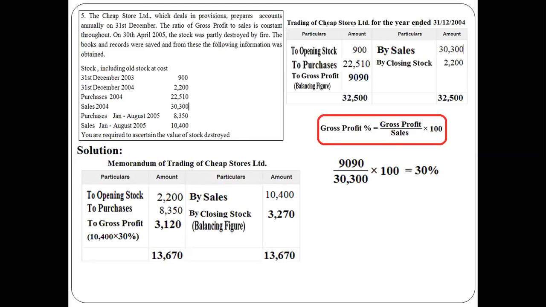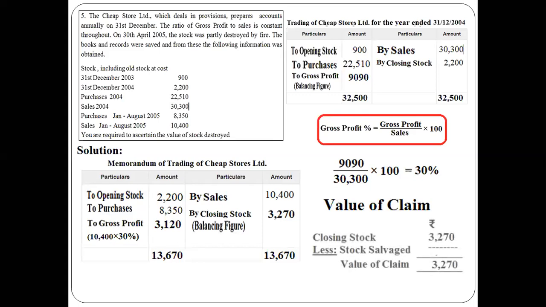Once we get 3,270 as the value of closing stock, we need to find out the value of claim. How to find the value of claim? Value of claim is closing stock minus stock saved as salvage. But in this question, we have not been provided any information about the value of stock saved, salvage or scrap. Hence, the claim comes to 3,270 only. Clear? So in this way we need to do the problem.